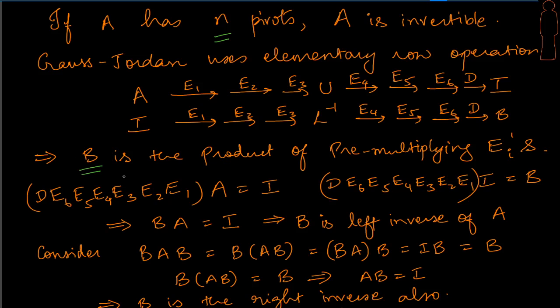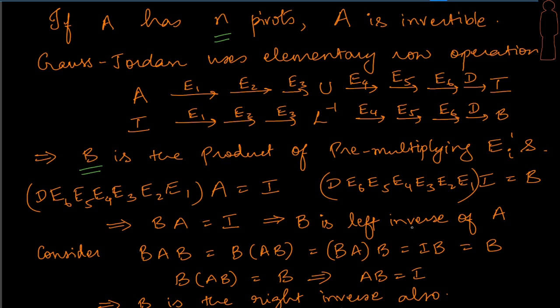Look at this, a similar operation here on A is giving me I, right? So let's multiply all these together with I. Since this is just the identity matrix, this entire product is equal to B, and therefore I can replace this with B. So what do I get? B times A is going to give me I. Okay, and what does that tell me? It says that B, pre-multiplied to A, gives me I. In a sense, I can call it the left inverse.